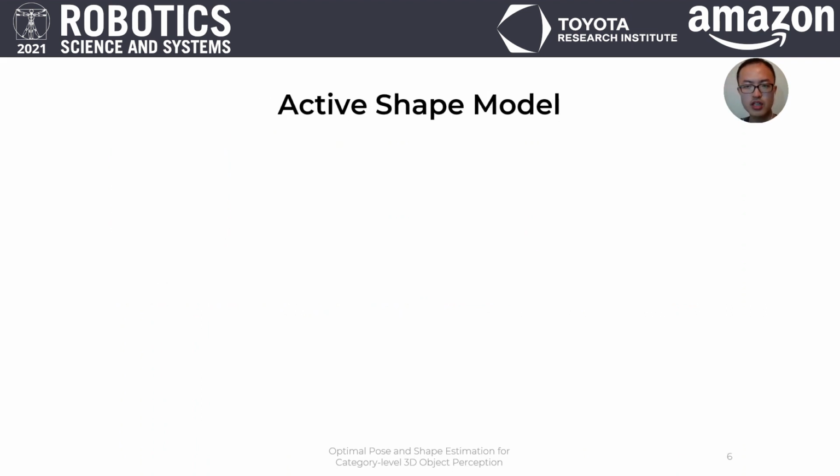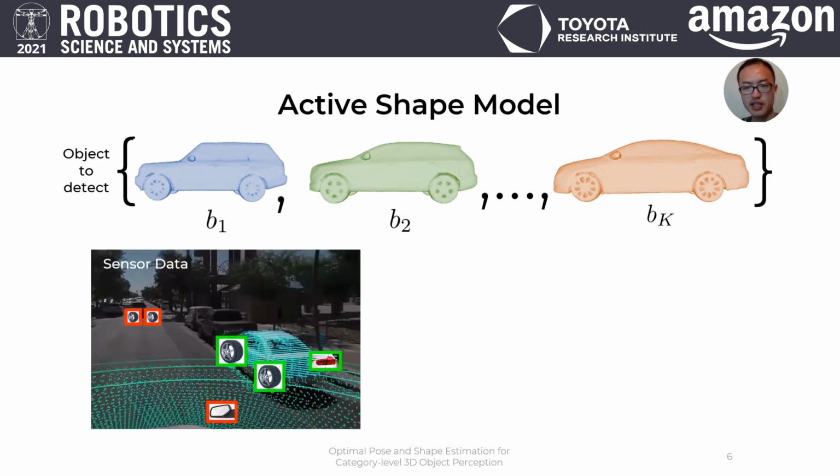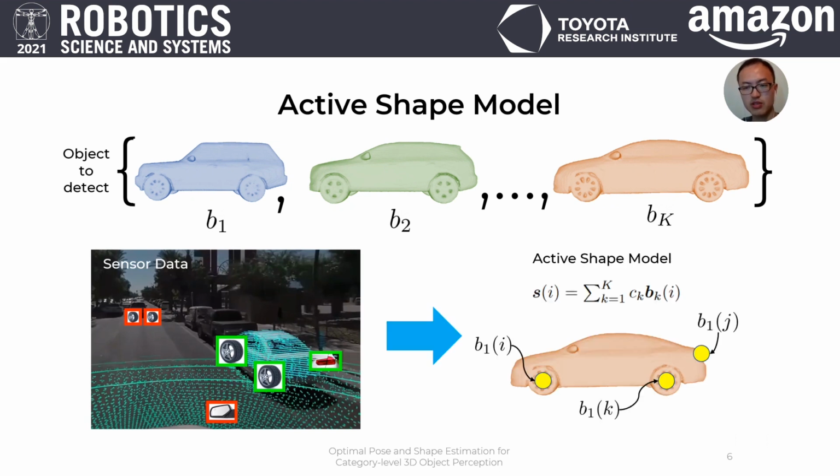To understand our methods, let's first take a look at our problem formulation, which is based on an active shape model. We assume we are given a list of CAD models for the object category we want to estimate, such as a list of CAD models for cars. We then detect semantic keypoints of such objects, and then express the shape of the object we want to localize, and hence the semantic keypoints, as a linear combination of the given CAD models.